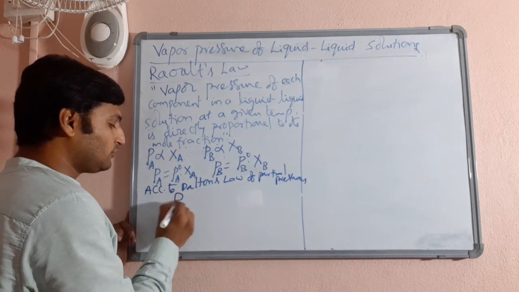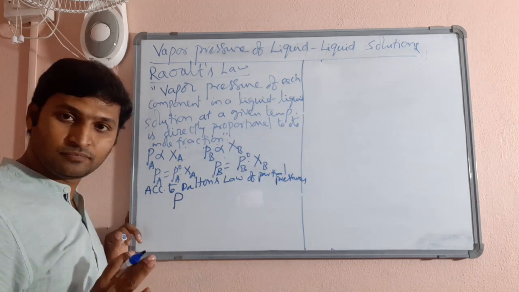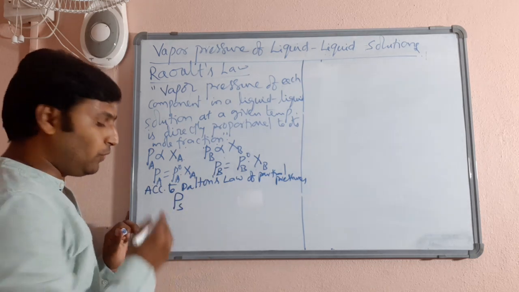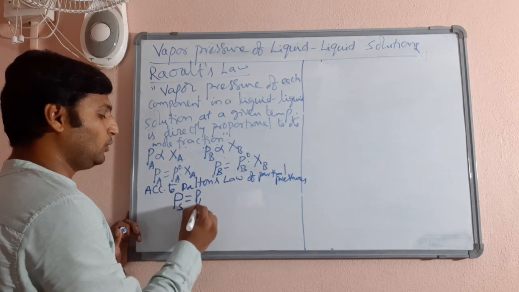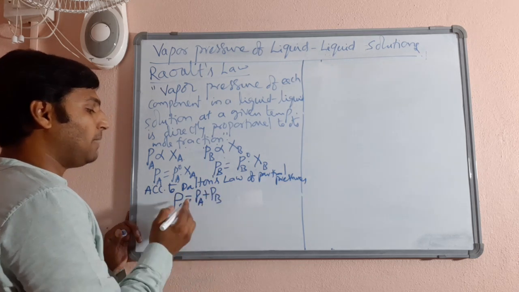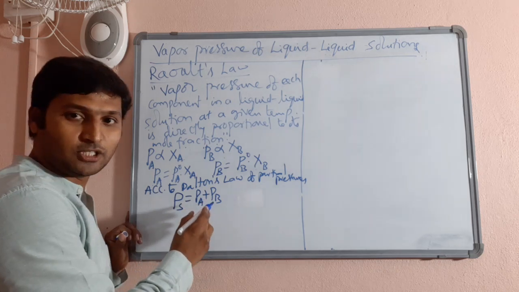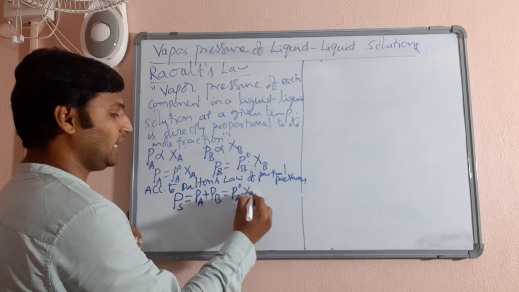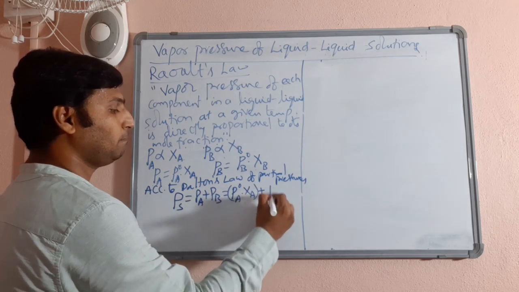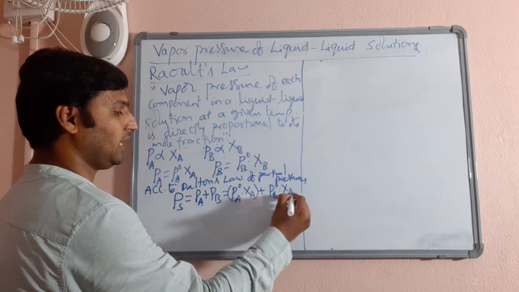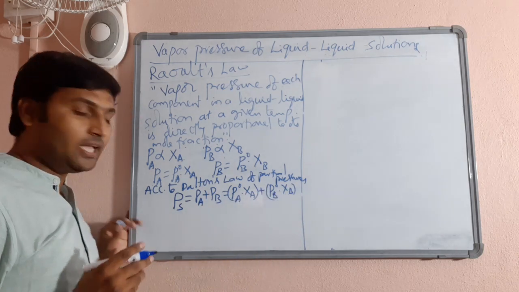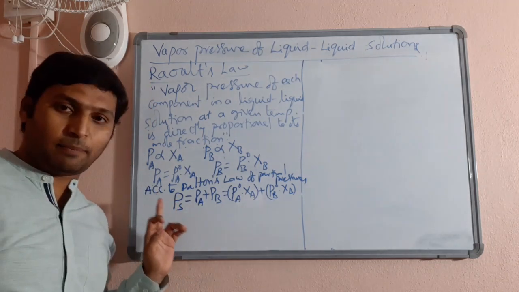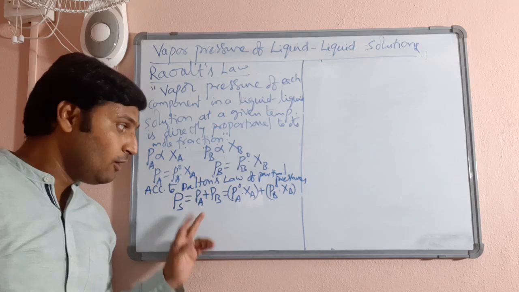Therefore, the vapor pressure of solution, which I will simply call P, or for our convenience, let me call it PS. So the vapor pressure of solution PS will be equal to PA plus PB, that is partial vapor pressure of A plus partial vapor pressure of B, which I can further write as PA naught into XA plus PB naught into XB, right?